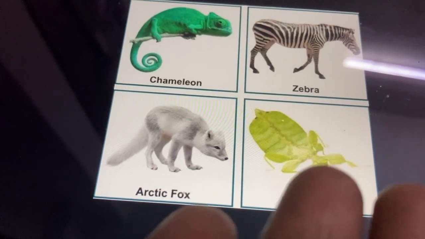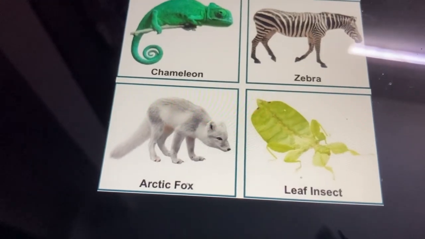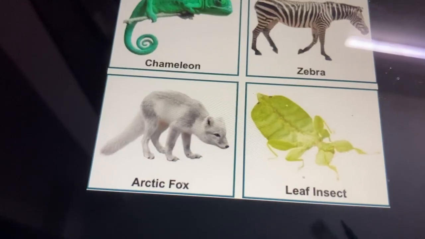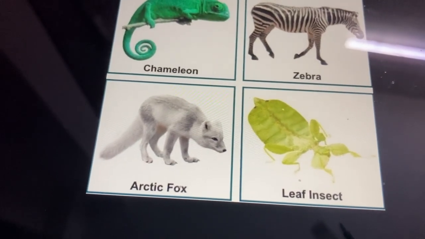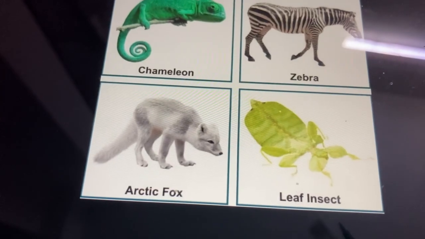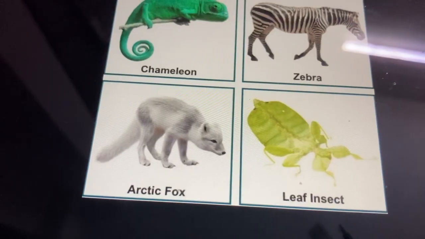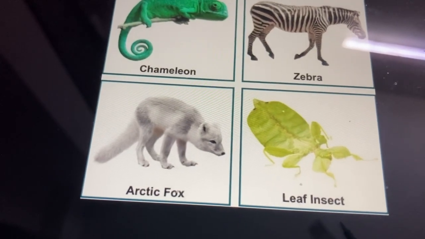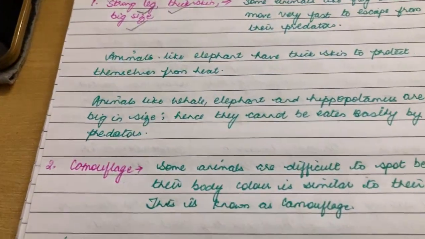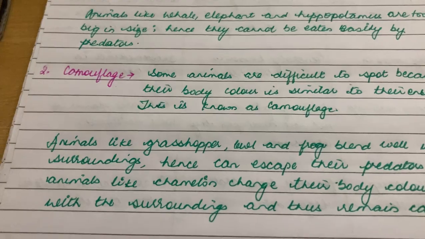This leaf insect, my dear students, if you see this insect sitting on a leaf, we as individuals will also not be able to identify it. Similarly, when predators come to look for their prey, they are unable to identify it. This is a special characteristic that some animals have to protect themselves from their predators. The main reason these animals have this is just to protect themselves.